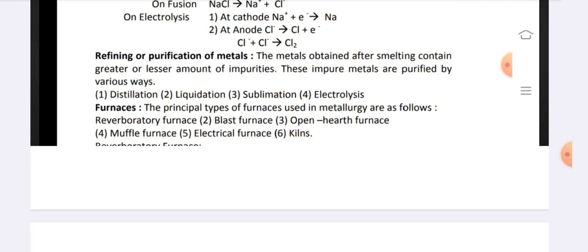Refining or purification of metals. The metals obtained after smelting contain greater or lesser amounts of impurities.